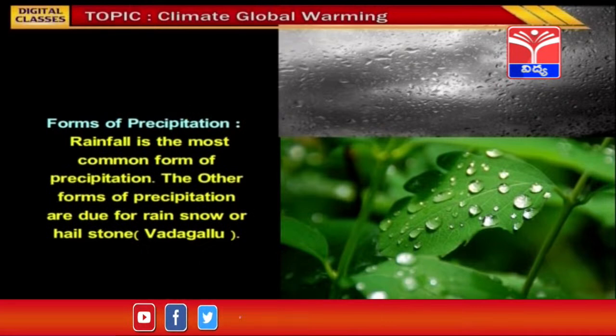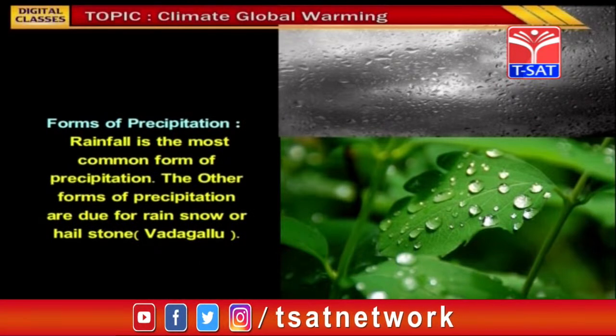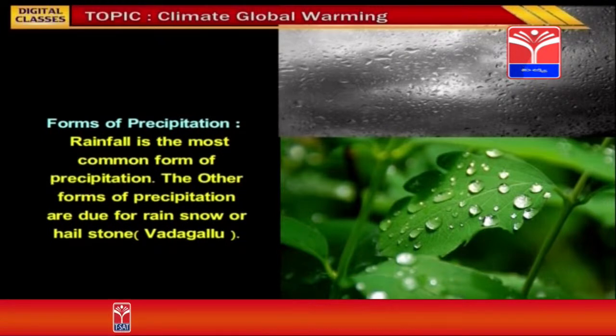Here we see the forms of precipitation. Rainfall is the most common form of precipitation, as we have discussed earlier. Other forms of precipitation are dewdrops, rain, snow, hailstones. Other forms of precipitation are snowfall, fog, hailstones.